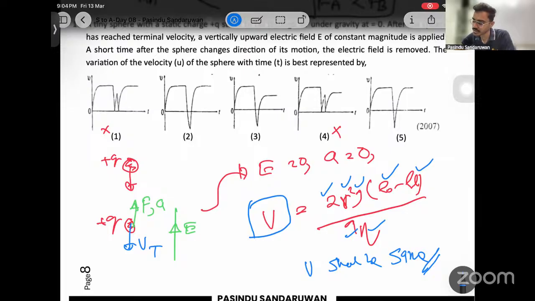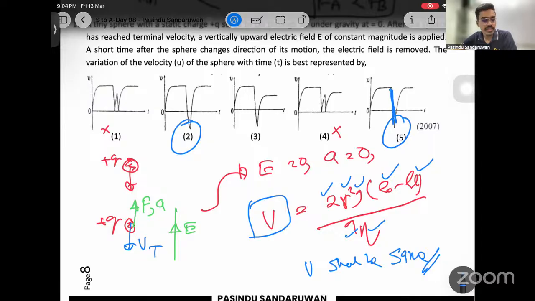Again, I have two choices, right? One is 2, the other one is 5. In both cases, the same terminal velocity has been reached. The difference is, in this one, this part is linear.